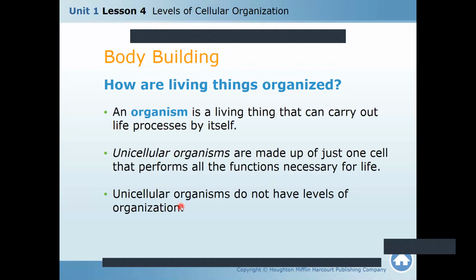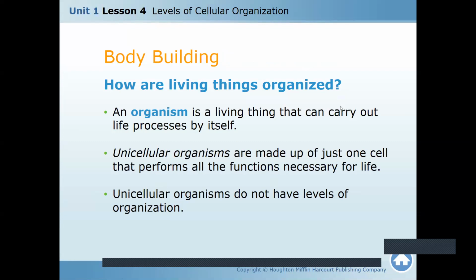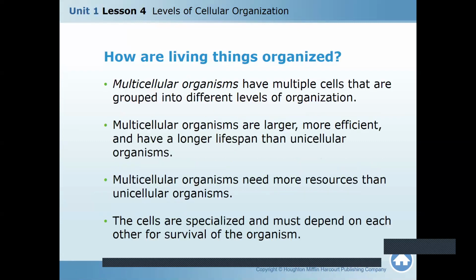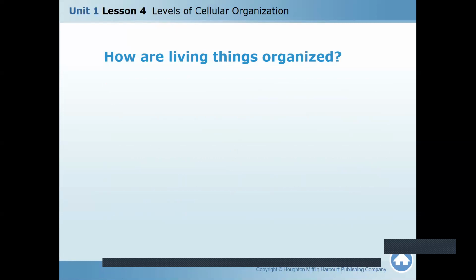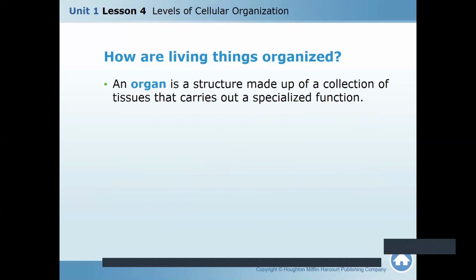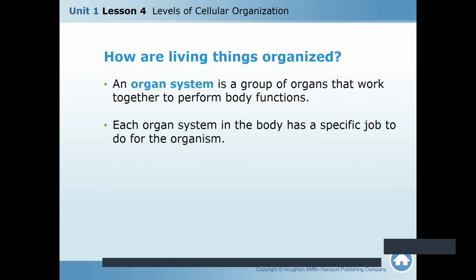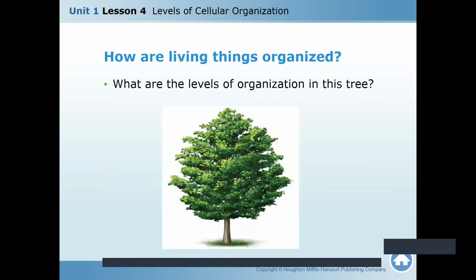And then we studied, what is a tissue? It's a group of cells. I told you an organ is a group of tissues, and an organ system is a group of organs. Remember, right? Group of cells, organ is a group of tissues, organ system is a group of organs.